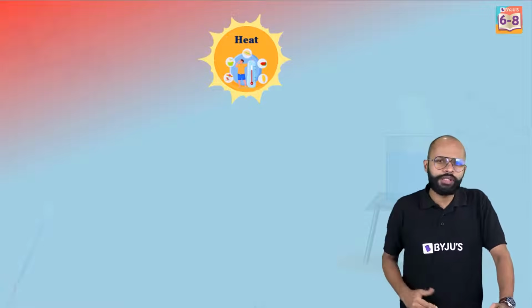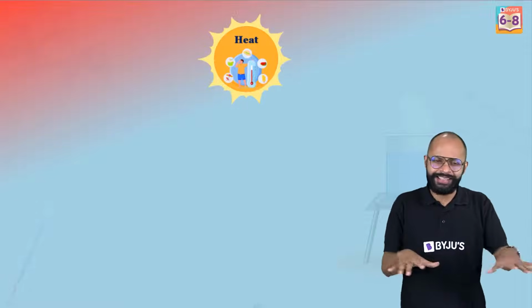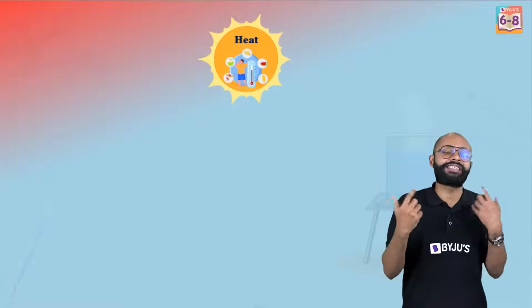Alright, kids. Let's start the story with heat. Heat, गर्मी, है ना? कहानी चालू होती है heat के साथ. Now, in the heat chapter, the first thing we need to talk about is this: you cannot just touch things and say, yaar, ye garam hai, ye thanda hai. It's not safe for you and it's deceptive also.